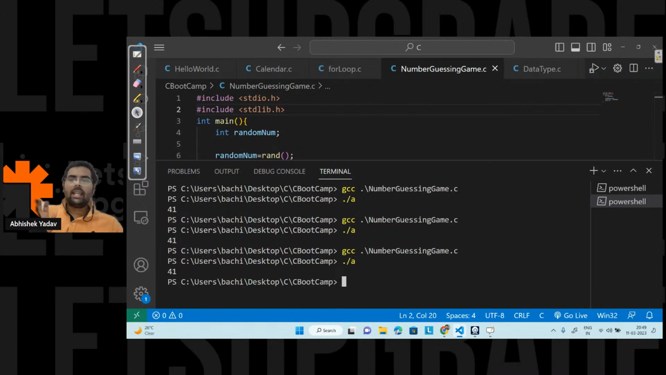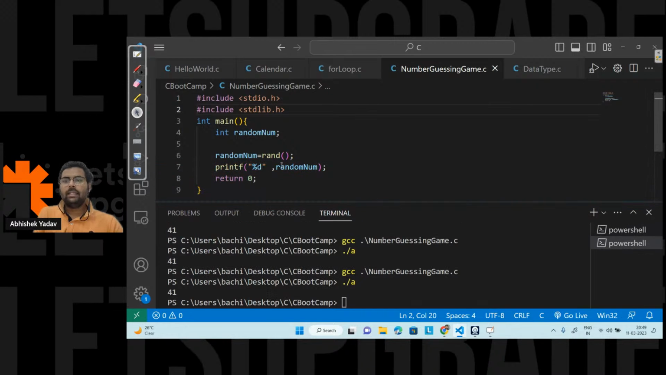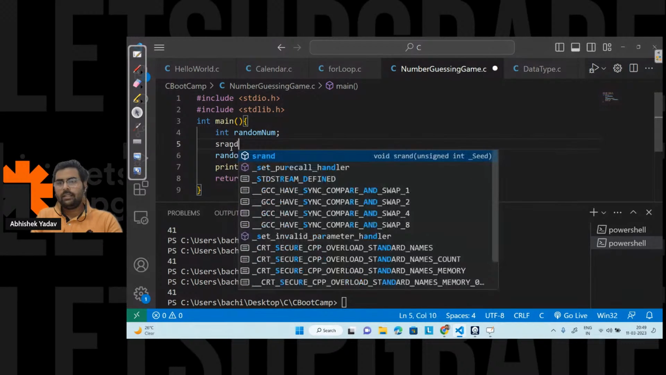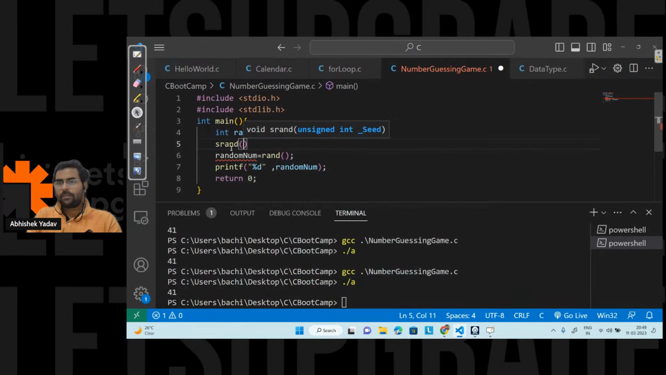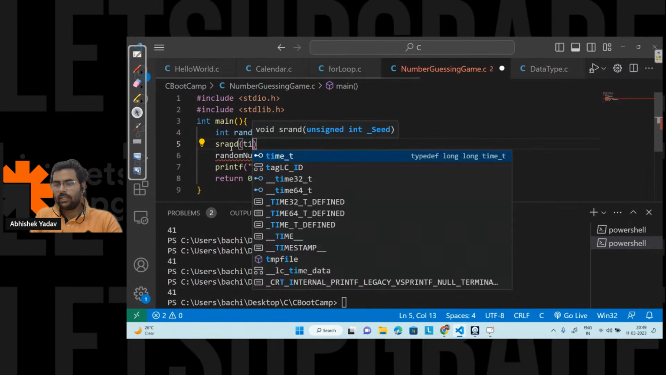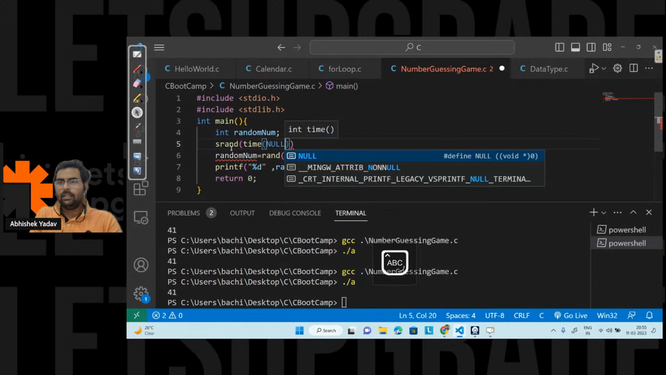Because here, guys, I have to use one function that will reset the random number generator. This is my random number generator, and it will give me the random number for the first time, and after that it will give me the same result again and again. In order to get a different result, I have to use a function. The name of the function is srand. And in this srand, what will I pass? You can pass a time. Let's just learn the syntax, time null, like this.